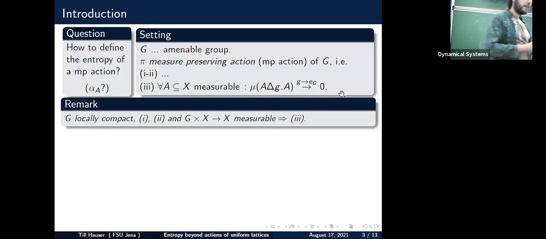And now the question is how to define the entropy of such a measure preserving action here. The big problem comes from the alpha lower A, which is just notation right now, but really one wants to define it properly. In the discrete context, the A was some finite set, right? Følner sets or Følner nets consist of finite sets. So doing some common refinement with respect to finitely many shifts of our finite partition makes a lot of sense, and we get a finite measurable partition once more, and everything's fine.